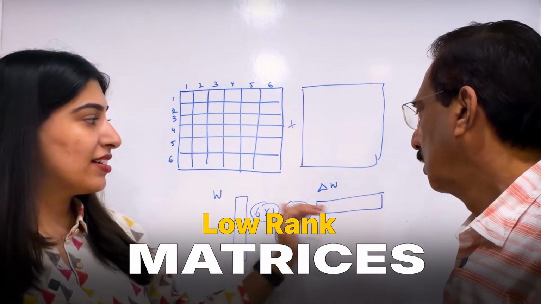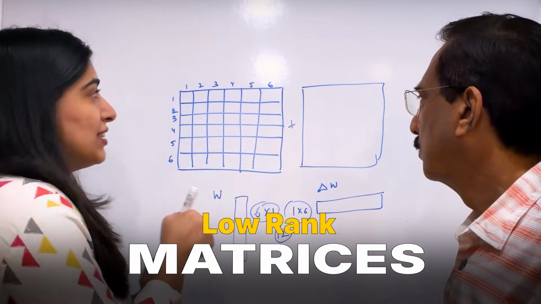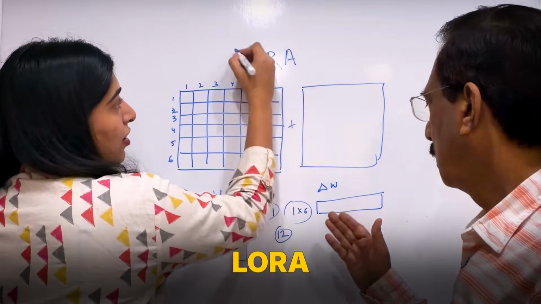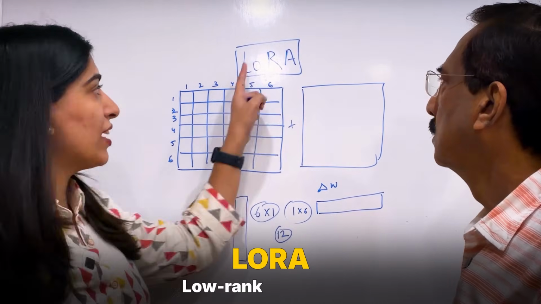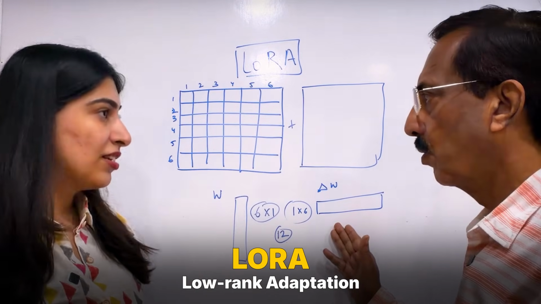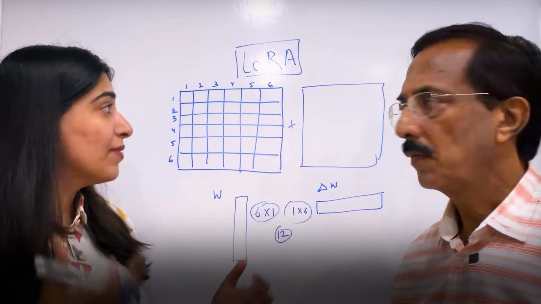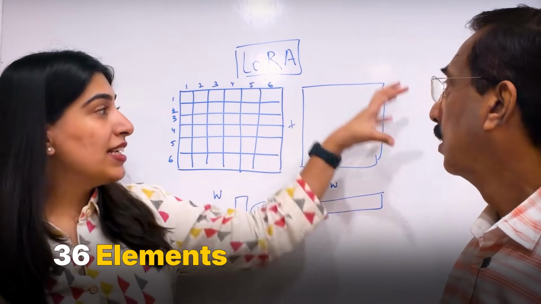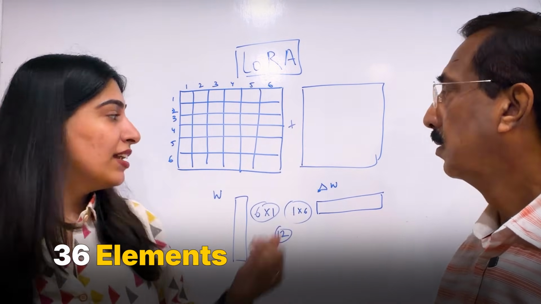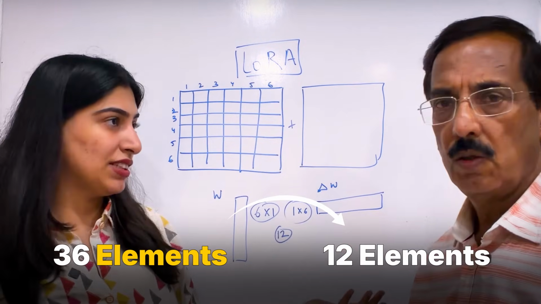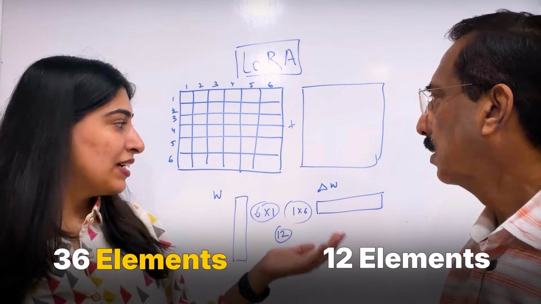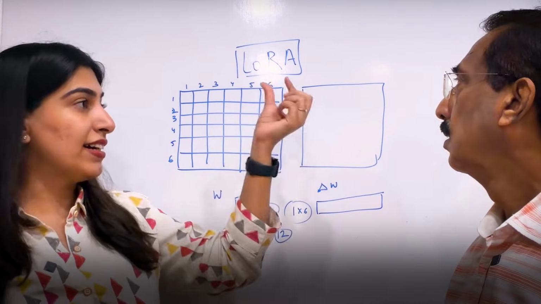Here the rank is 1. So this is called LoRA, that is, low rank adaptation. This is parameter efficient fine tuning: instead of finding 36 new elements, now we will be finding 12 new elements. So this is called low rank adaptation.